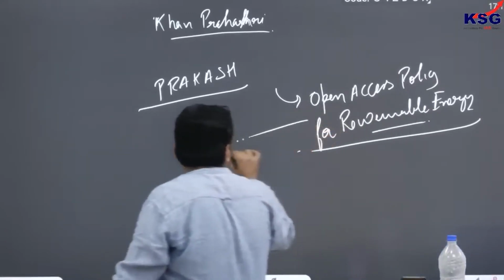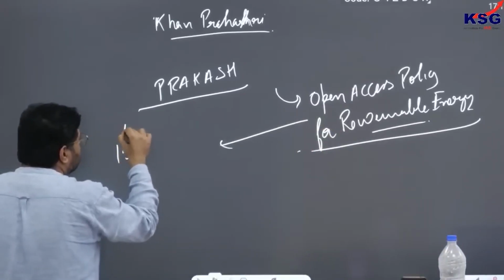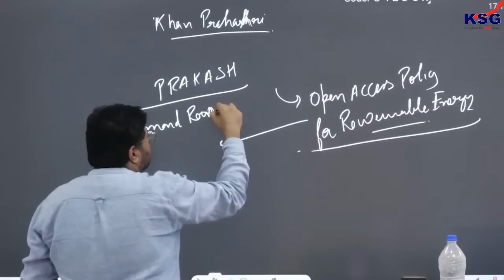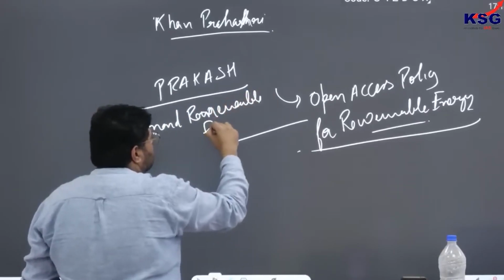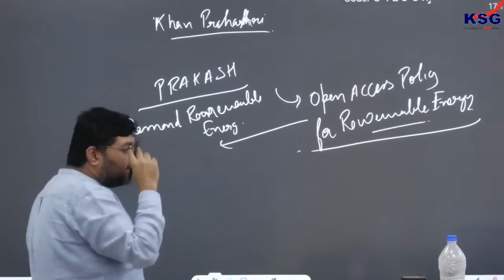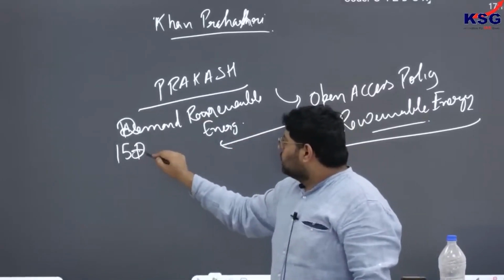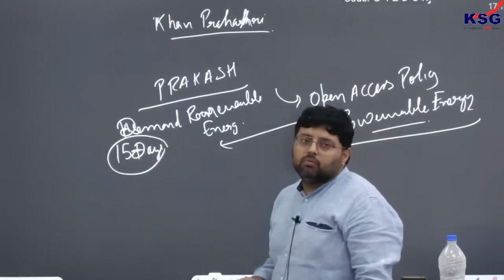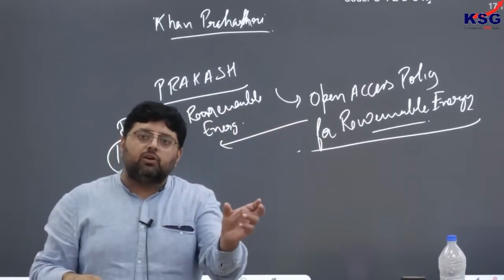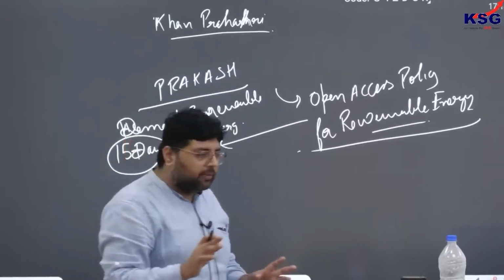This is another thing that they can ask you in prelims. So you can say access to, or demand for, renewable energy. Government has come out with an open access policy for renewable energy, and once the demand has been raised by the consumer, a 15 days time period will be given to the discom to supply green energy to the consumer. It can be a commercial business or commercial entity, or non-commercial, residential. It is for both.